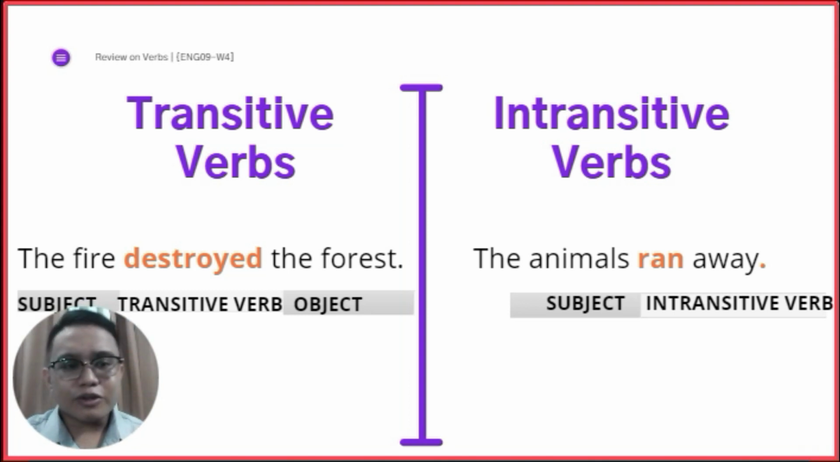Now, let's go to the intransitive verb. Okay? The animals ran away. The animals ran. Unsa ganito ato ipangutana? Who or what, diba? So, the animals ran who? Or the animals ran what? Huh? It doesn't make sense, diba? So, the verb there, ran, is an intransitive verb. And that is it.